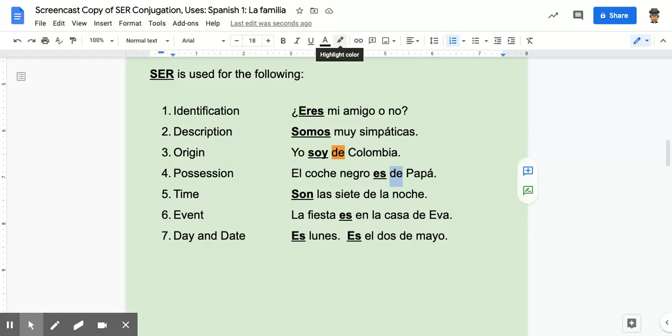Time, we will learn telling time. That uses the verb ser. Event: la fiesta, la clase de español, the inauguration, el partido de fútbol americano, whatever the event is, we use ser. And then for the day and the date. We've been doing that, of course, all year long. So we know the verb ser. We've been using the verb ser. Now we're just making it a little bit more official.